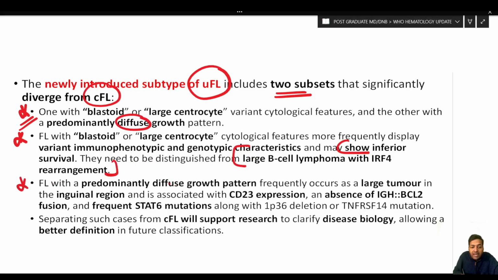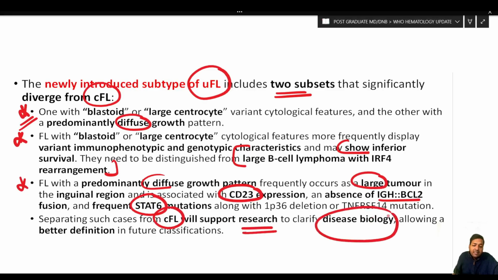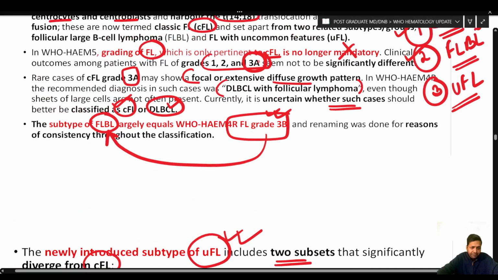Follicular lymphoma with predominantly diffuse growth pattern frequently occurs as a large tumor in the inguinal region and is associated with CD23 expression, absence of IGH::BCL2 fusion, and frequent STAT6 mutations along with 1p36 deletion. Separating such cases from classic follicular lymphoma will support research to clarify the disease biology, allowing a better definition. So this is a new entity that has been created, and it has two subsets: follicular lymphoma with blastoid or large centrocyte variant, and with a diffuse growth pattern variant.